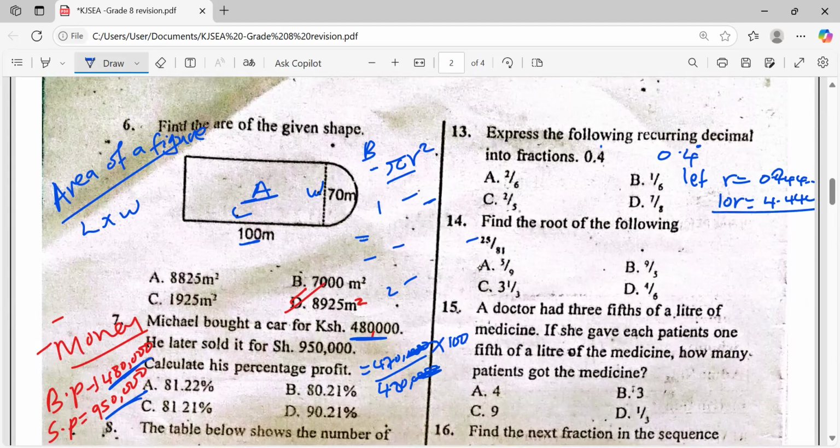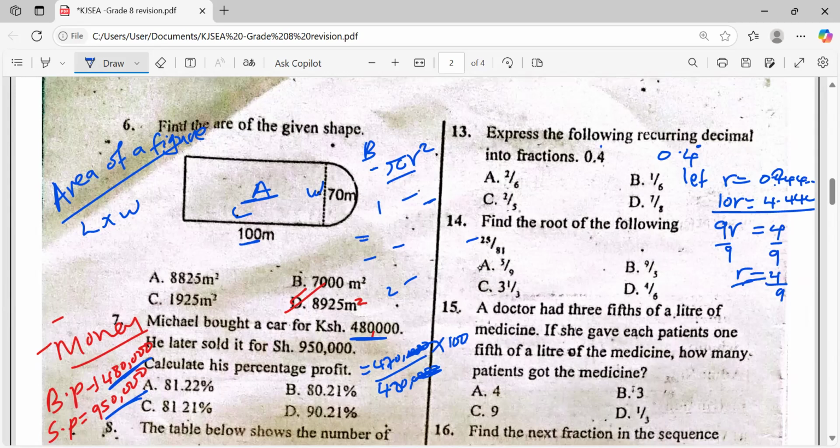So that we do what? We subtract. As I had said previously, we take this one on top, then subtract this one. What will it be? 9R, right? 4.4 minus 0.4 is just 4, right? Then divide by 9, divide by 9. What's our answer there? Our R is 4 divided by 9. Our recurring decimal now into fraction is 4 against 9.